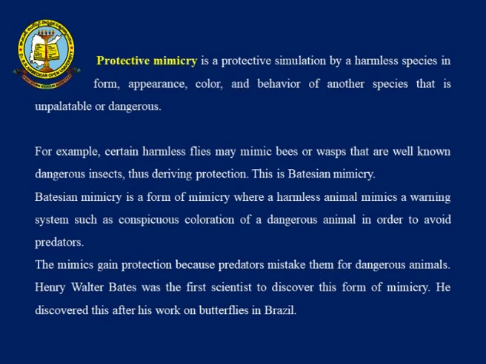Batesian mimicry is a form of mimicry where a harmless animal mimics a warning system, such as conspicuous coloration of a dangerous animal, in order to avoid predators. The mimic gains protection because predators mistake them for dangerous animals. Henry Walter Bates was the first scientist to discover this form of mimicry.